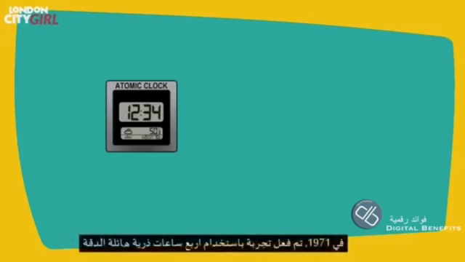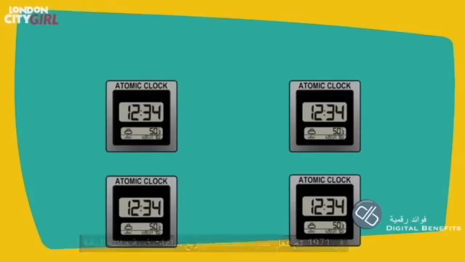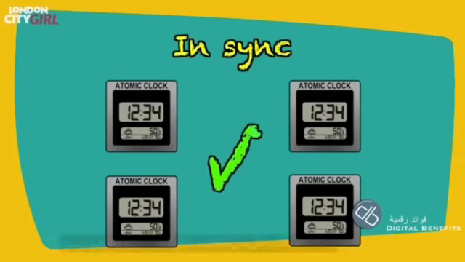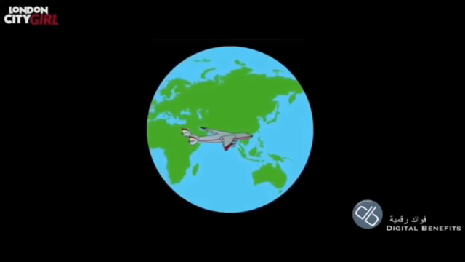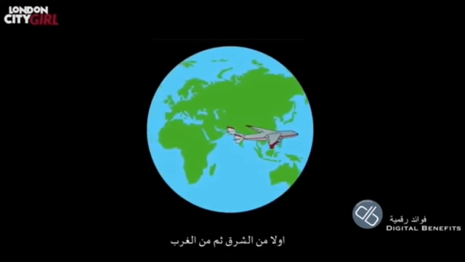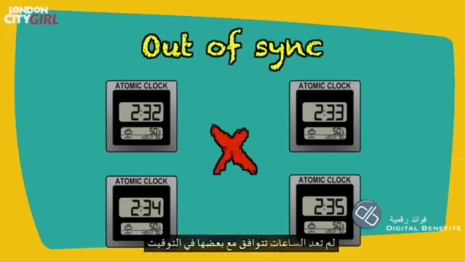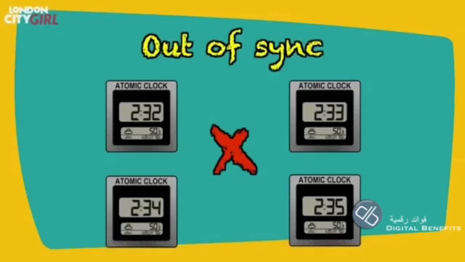In 1971, an experiment was conducted with 4 super-accurate atomic clocks, which were set to the exact same time as a reference clock. The clocks were placed aboard commercial flights, and the planes flew twice around the world, first eastward and then westward. When the clocks returned and were compared to the reference clock, the clocks were no longer all synchronized, and the differences were consistent with the predictions of special and general relativity.